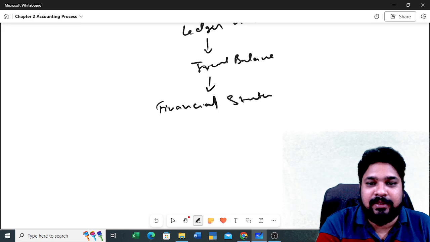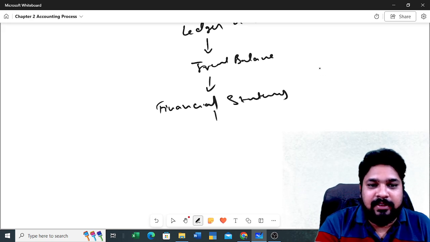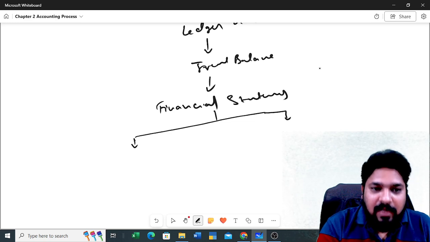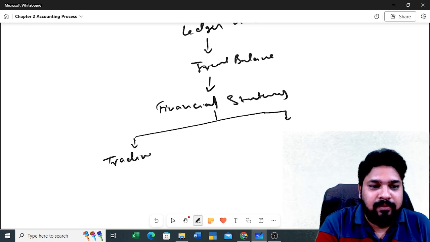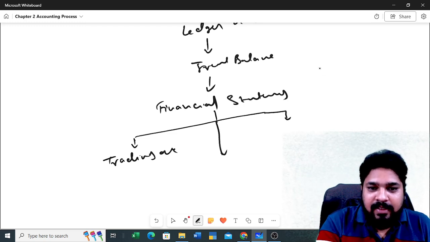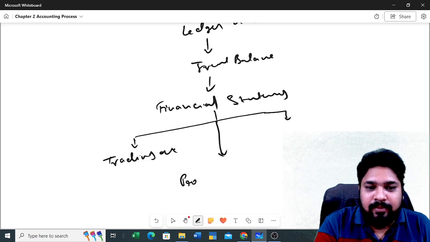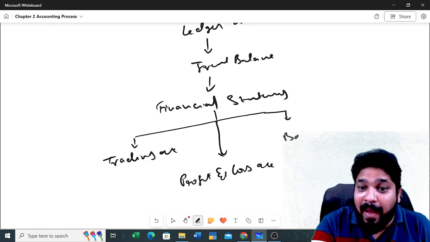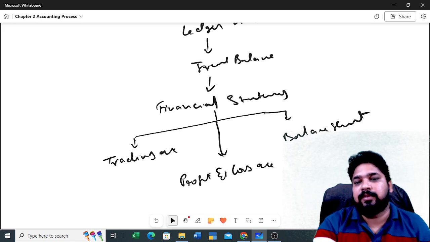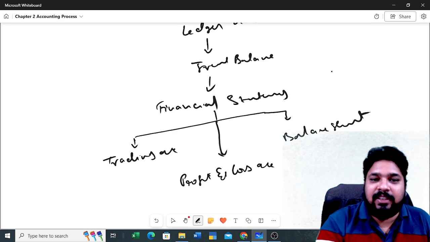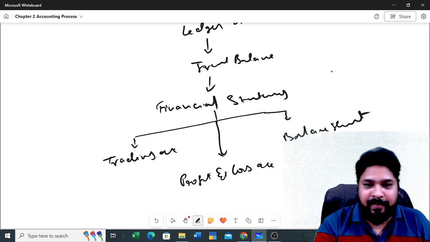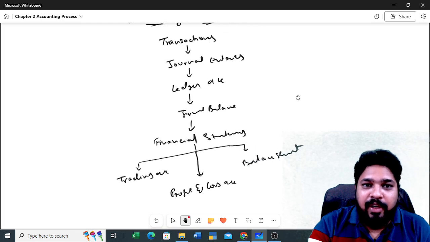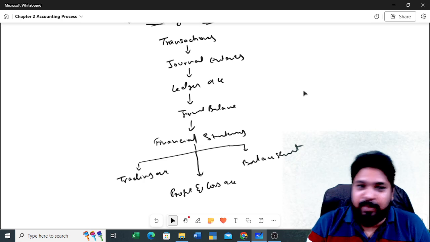Financial statements, right? These financial statements have three parts. First one is the trading account. Second one is the profit and loss account. And third one is the balance sheet. You have these three parts in financial statements. So this is the accounting process one needs to follow for doing the accounts for any type of business.